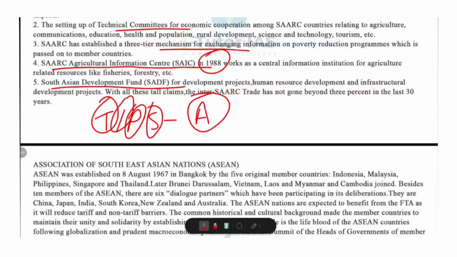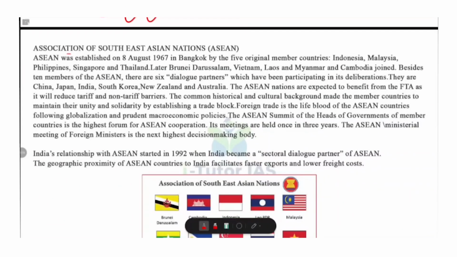We were studying chapter 8 and we had covered till the topic SAARC. And today we are going to deal with a very new topic, Association of Southeast Asian Nations or ASEAN. So, ASEAN was established on 8 August 1967 in a place called Bangkok, Thailand.